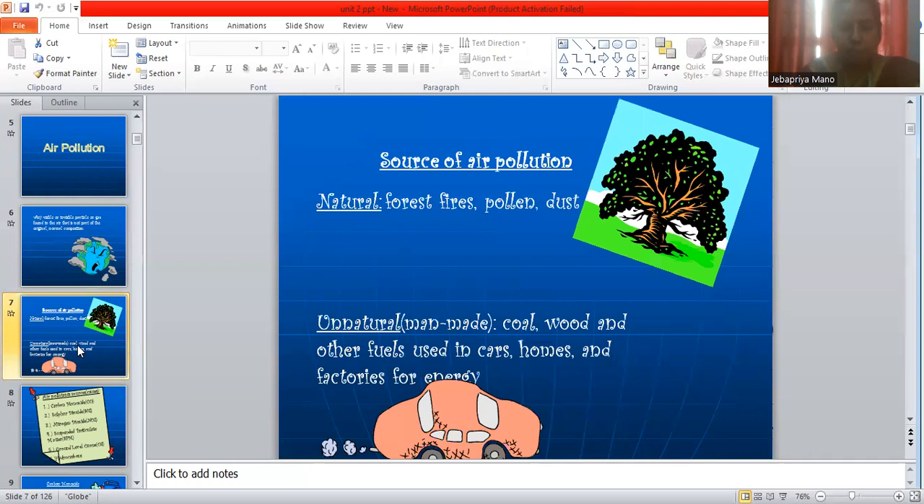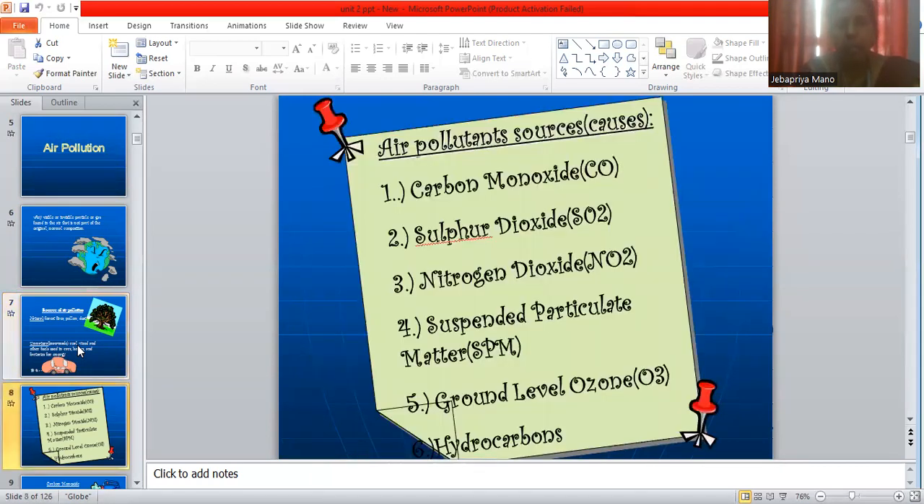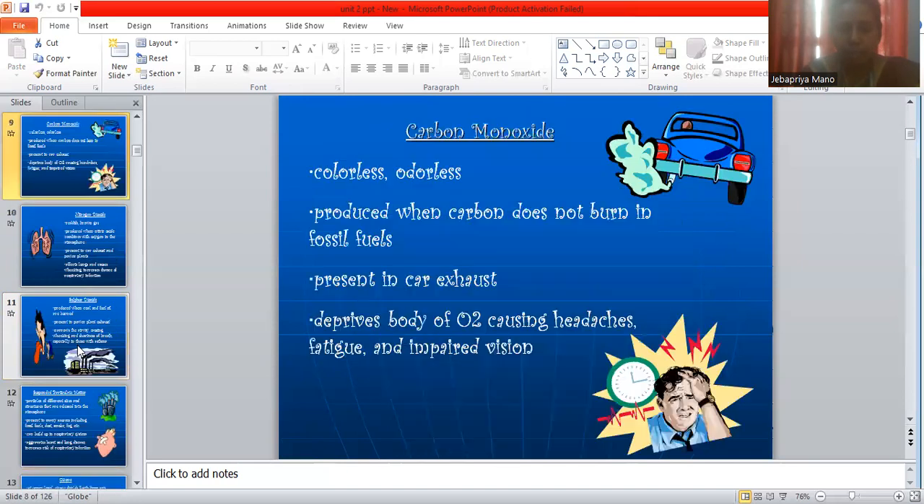And sources of air pollution. There are two sources of air pollution, natural sources as well as man-made sources. Natural source examples: forest fire, volcanic eruption, pollen grains, dust particles, etc. Man-made source examples: coal, wood, and other fuels used in cars, homes, and factories for energy. Some of the air pollutants are carbon monoxide, sulfur dioxide, nitrogen dioxide, suspended particulate matter, ground level ozone, hydrocarbons, etc. Now we can see one by one.